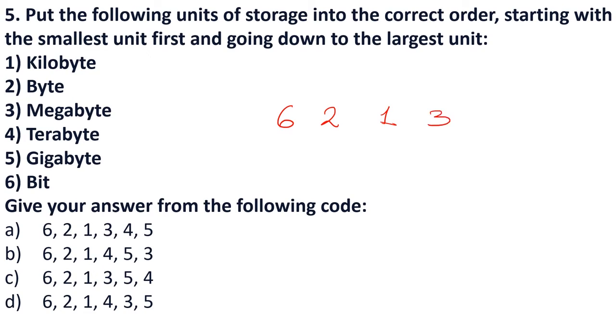Okay, 3 will come. Then will come gigabyte, 5, and then will come 4. Okay, 6. So if we look at options, the right answer is option C. Okay, 621354. So your basic is 1 bit, and then it goes on from bit to byte and then kilobyte, megabyte. And also remember, one nibble is 4 bits. Okay, you can also call it half a byte.